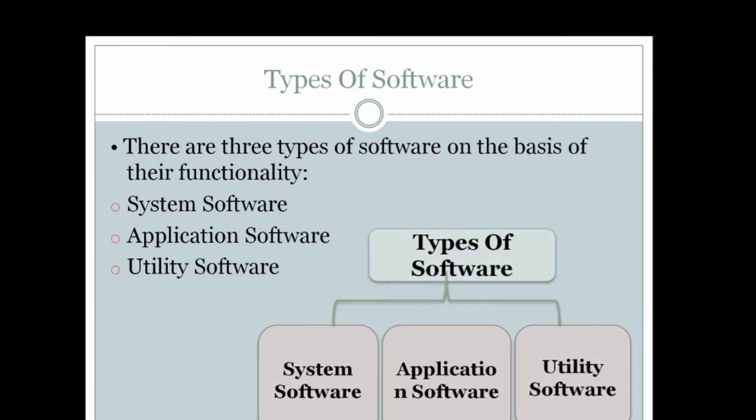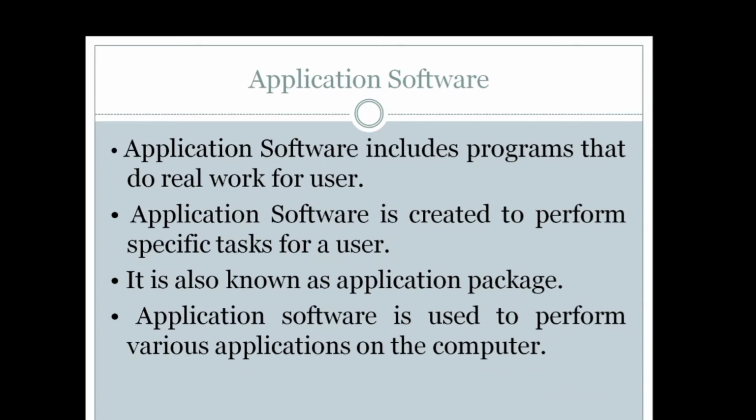Okay, so now first we will have a look at the application software. So, what is an application software? An application software includes programs that do real work for the user. Means these are the softwares that are designed to solve the user's specific problem. If the user is facing a problem like writing, typing or painting, then the user has softwares that do the real work.